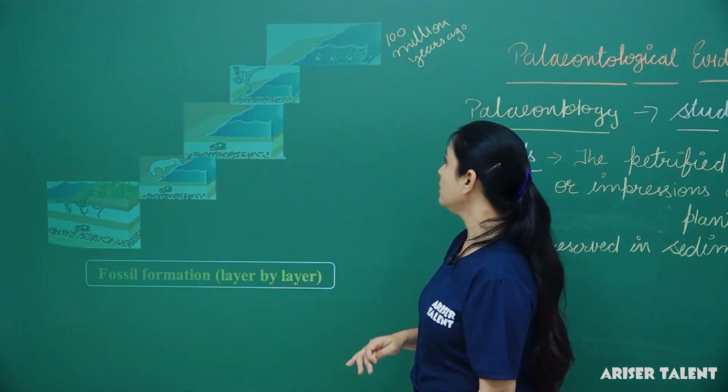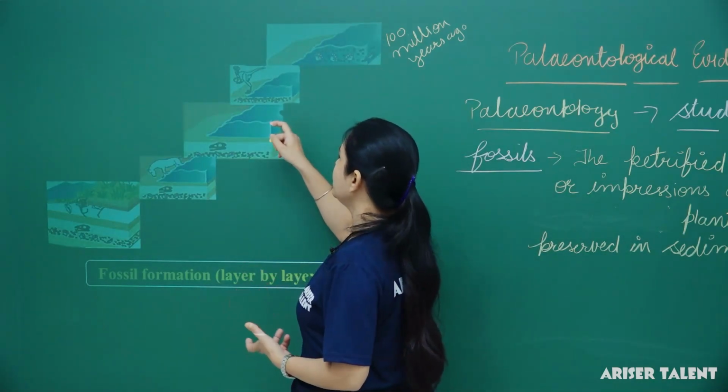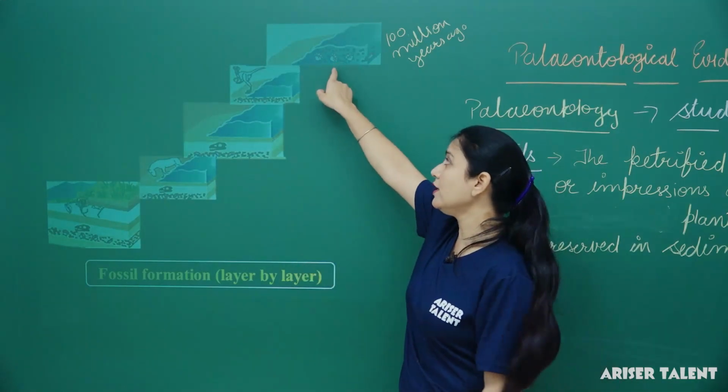After hundreds or millions of years, dinosaurs appeared. Dinosaurs were vertebrates, and the earlier ones were invertebrates.